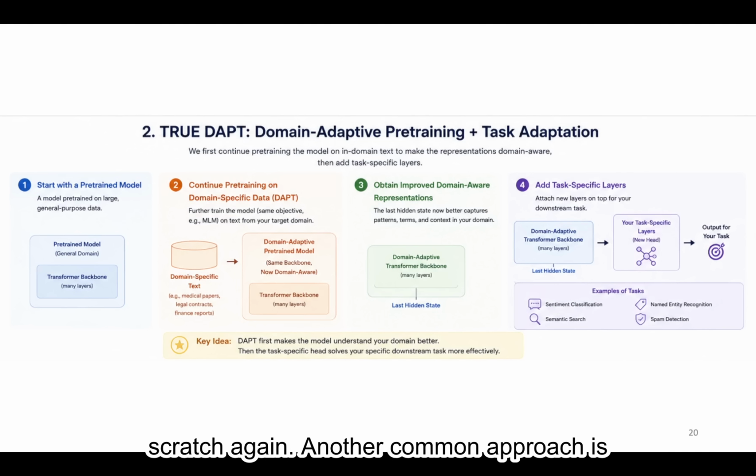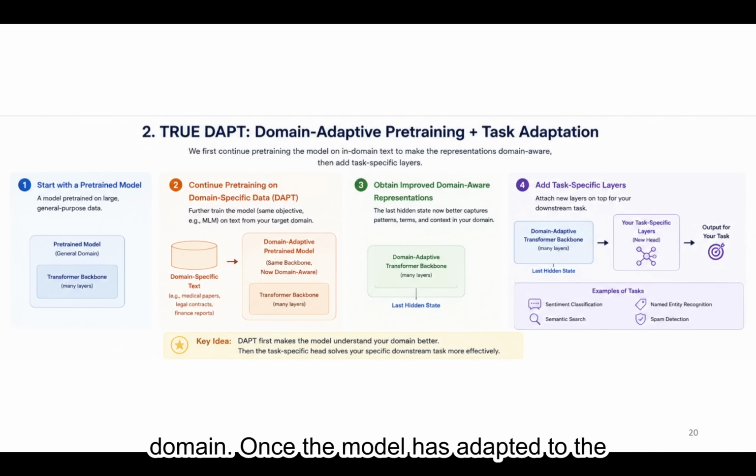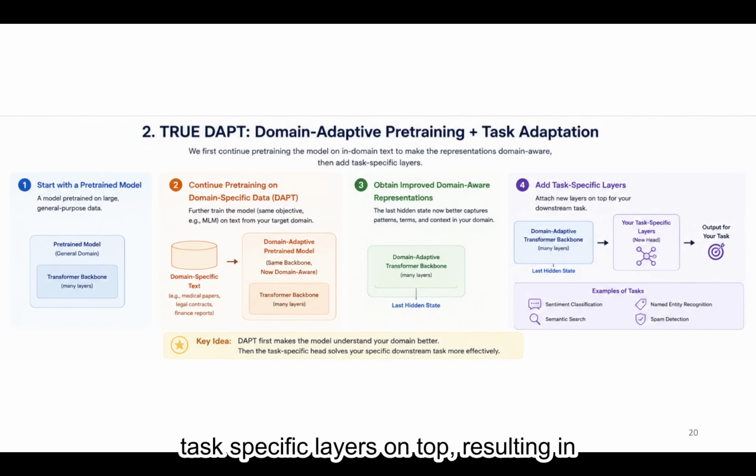Another common approach is domain adaptive pre-training. It extends this idea one step further. Instead of immediately attaching a new task-specific head, we first continue pre-training the model on text from a specialized domain, such as medical papers, legal contracts, financial reports, or cybersecurity logs. This allows the last hidden state to become more aware of the vocabulary, patterns, and context specific to that domain. Once the model has adapted to the domain itself, we can then add task-specific layers on top, resulting in significantly better performance on downstream tasks within that field.